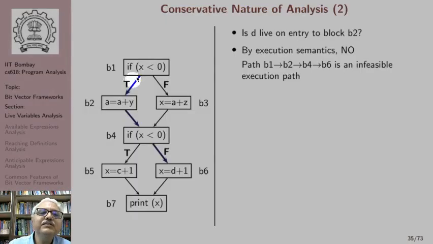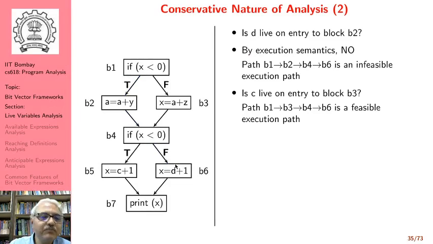And the reason is, if X is less than 0 here, we will come to this basic block B2. Then we go to basic block B4. And once again, we ask a question, is X less than 0? Here, the value of X has not changed. So if this condition was true here, it will remain true here. There is no way the false branch will be taken here. So this particular execution path B1, B2, B4 and B6 is actually infeasible, and therefore by execution semantics D is not live.